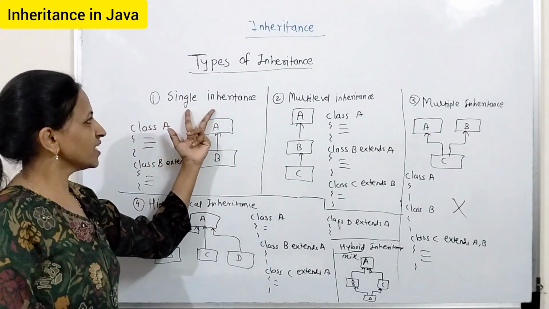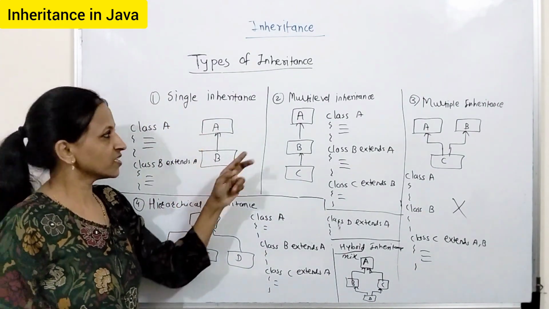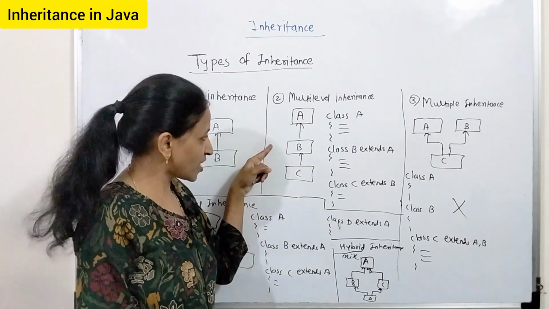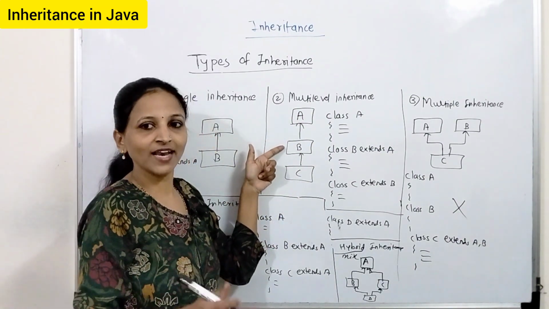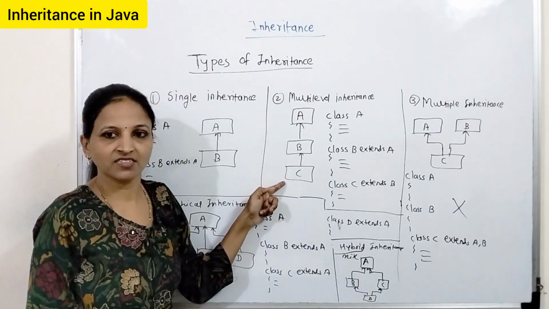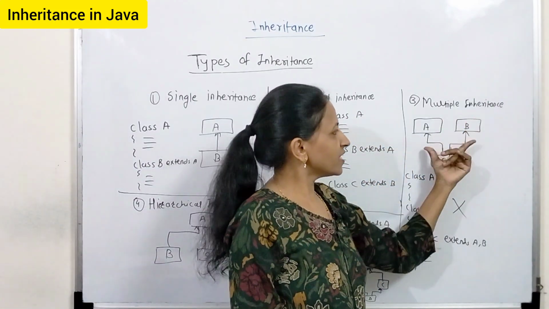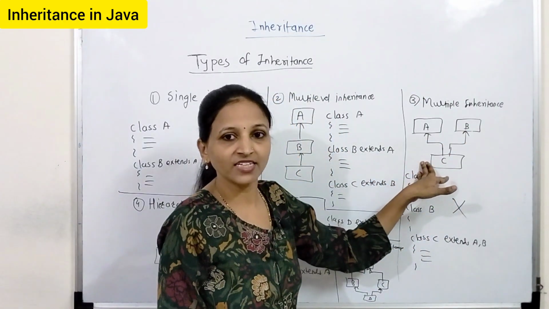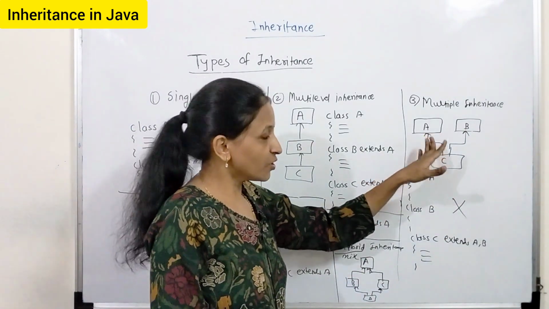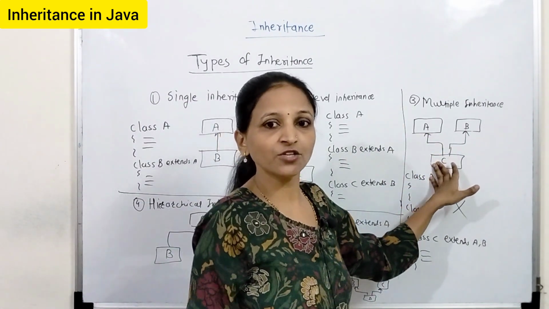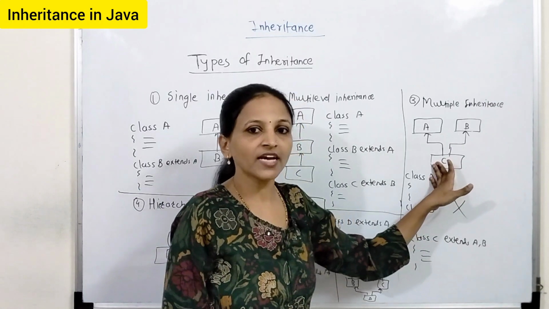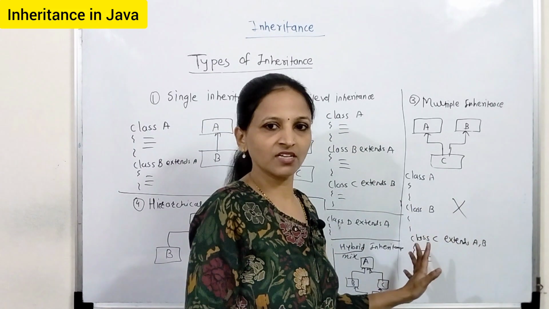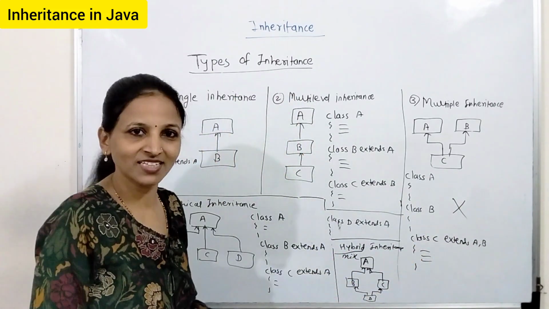The first one is single inheritance, only one parent, one child. Multi-level, one parent is there, from that you are creating one child class. The child class itself will act as a parent for the next. Then multiple inheritance means from more than one class you are creating only one class, but this is not valid. You cannot achieve it in Java. This is not valid using the extends keyword, but you can achieve it using the interface concept. In the next lecture, we will see how to achieve that using interfaces. But before that, you must know what is an interface.